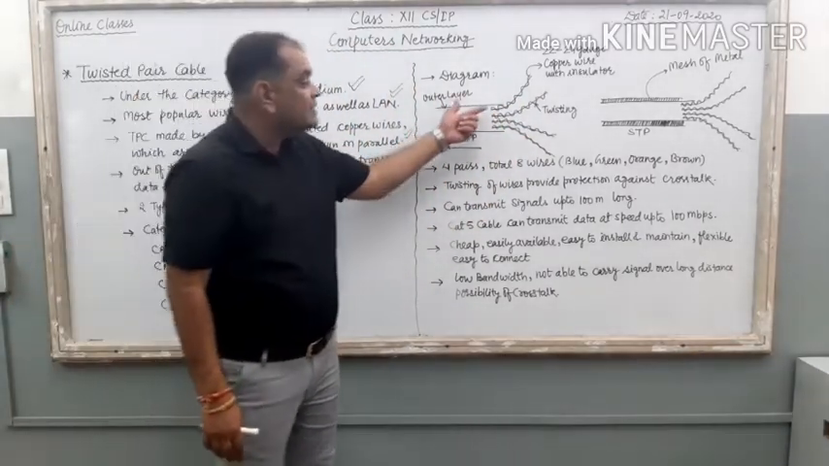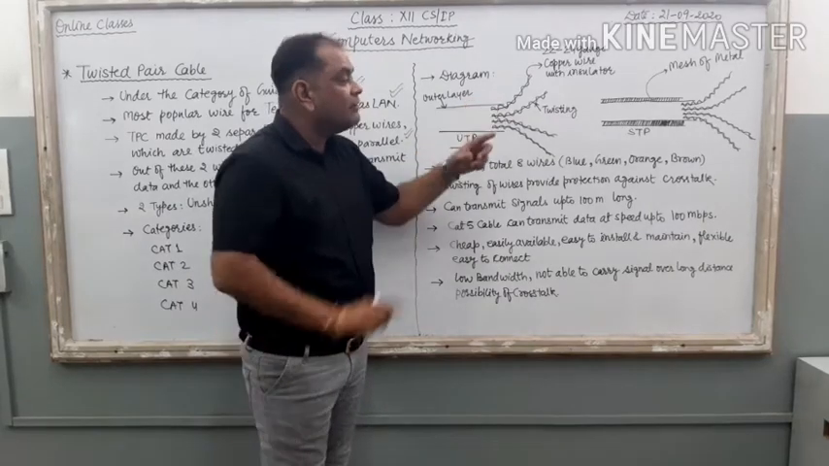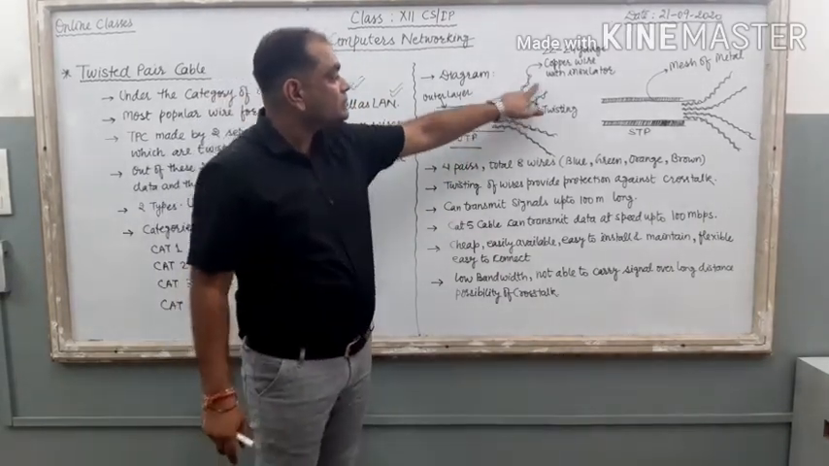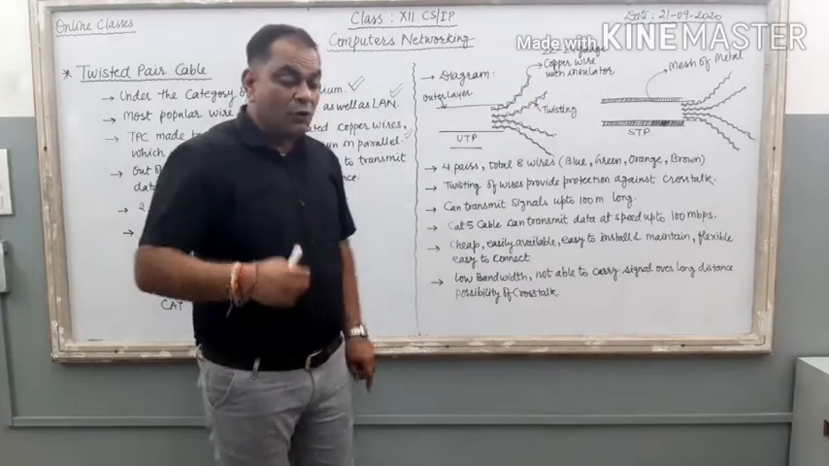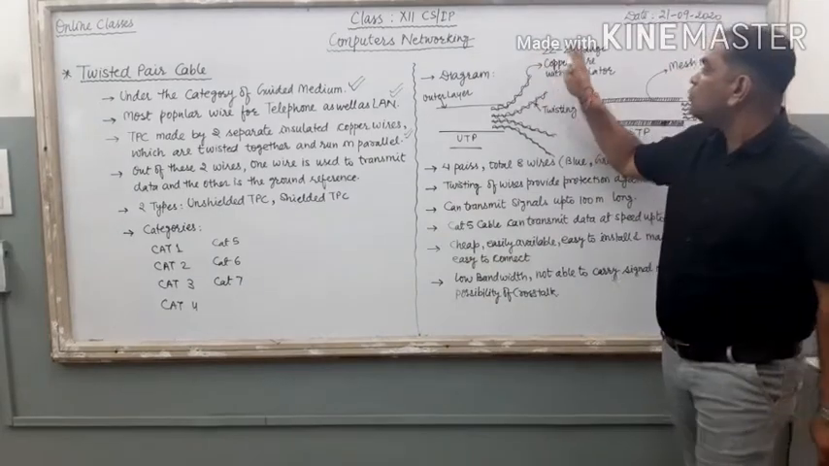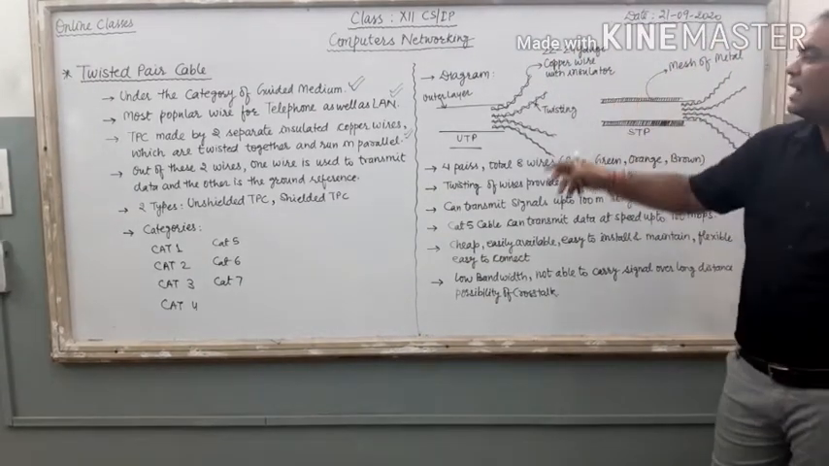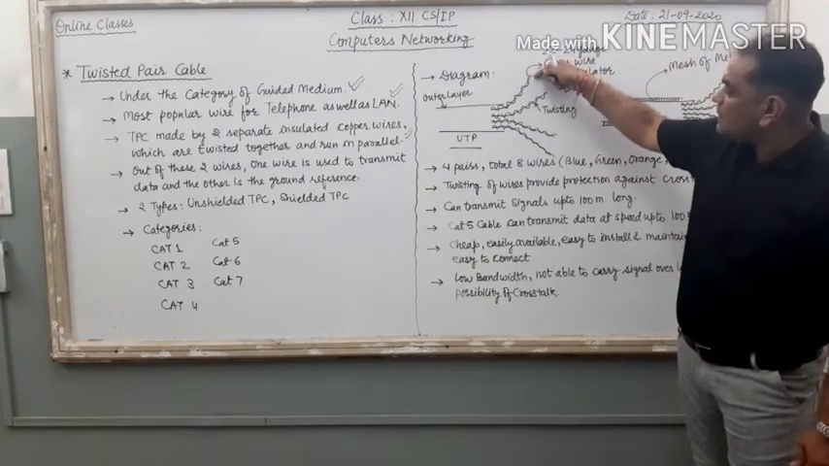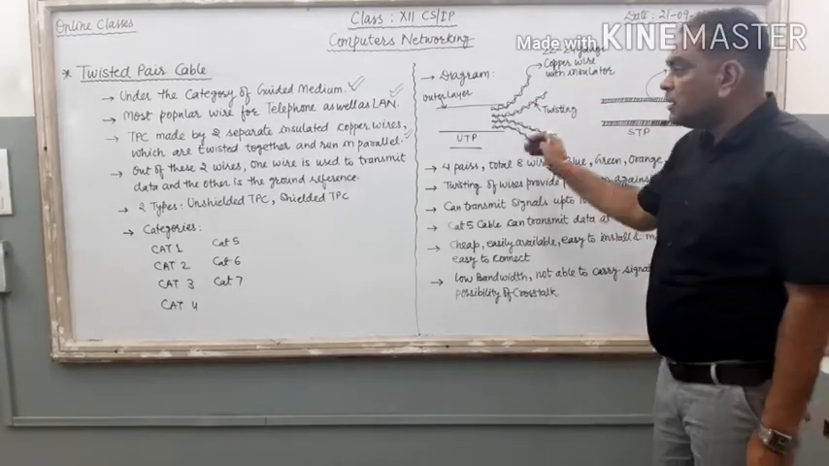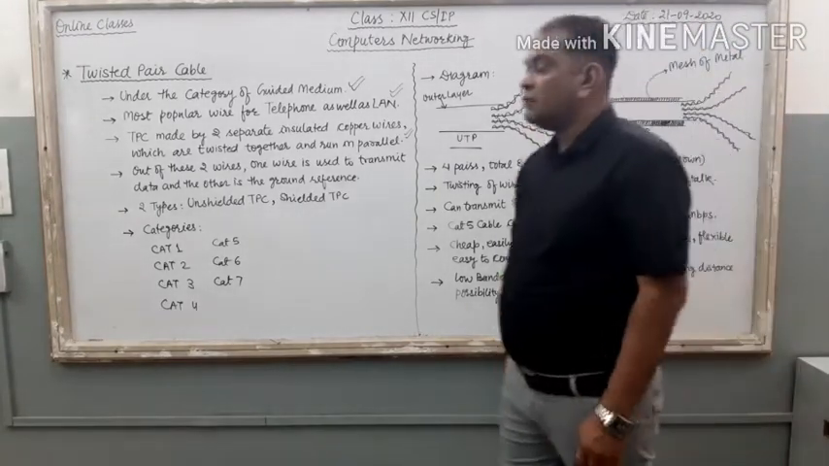These wires, these pairs are twisted with each other. Just check the diagram. Right? And if you want to know the width of this wire, it is a 22 or 24 gauge copper wire that is there inside this TPC, inside this insulated coating. Clear? So here wires are twisted.